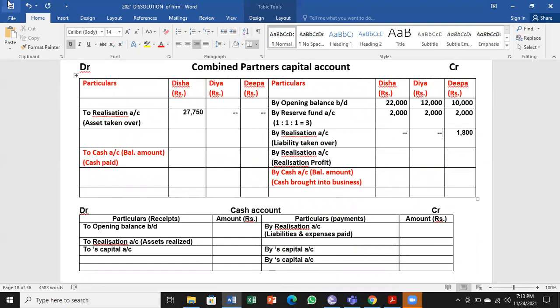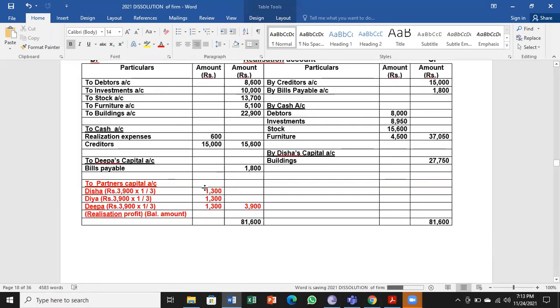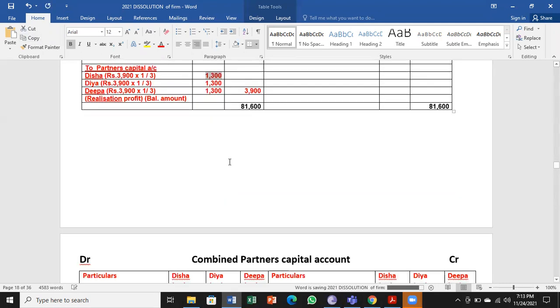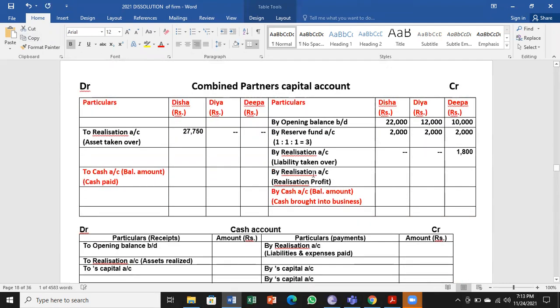Then we have a realization profit, 1,300 for each one of them, common for all, equal partnership. So by realization account, realization profit to all the partners 1,300, 1,300 and 1,300.